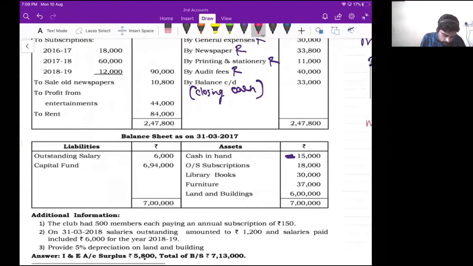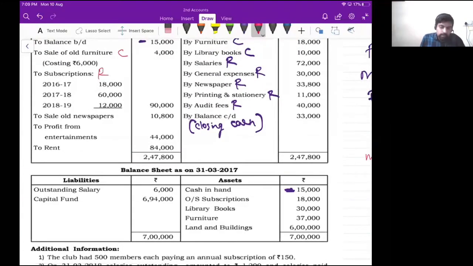Sale of old newspaper, monthly once, or 2 months once, 3 months once, we will sell all old newspapers, right? So this is revenue item. This is recurring in nature. If it is recurring in nature, then that is revenue. Next one, profit from entertainment. Yes, even that is revenue. Rent, revenue.